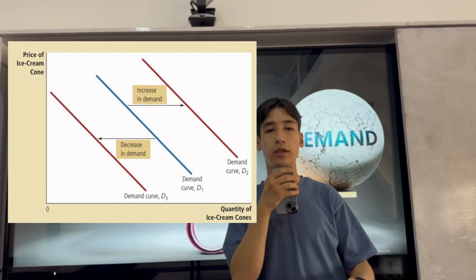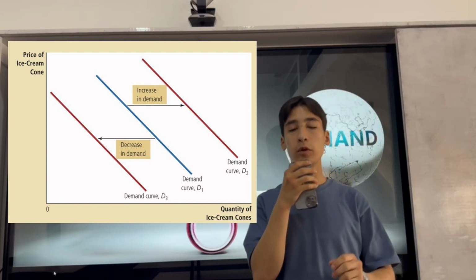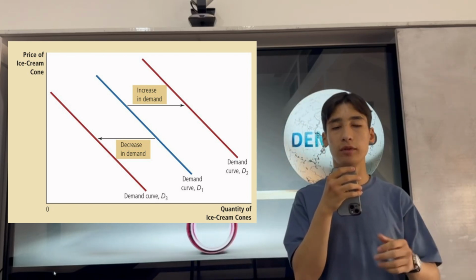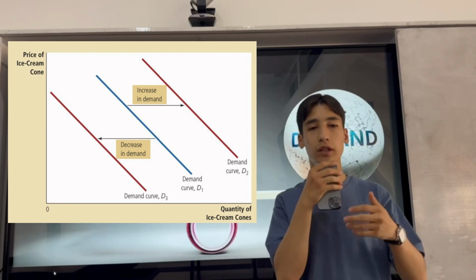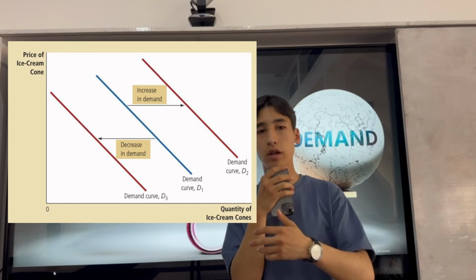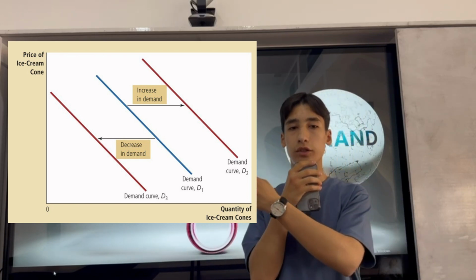The fifth shifter is expectations. If people expect that the price will go up in the future, they can buy more of that product now, and that's why the demand curve will shift to the right.